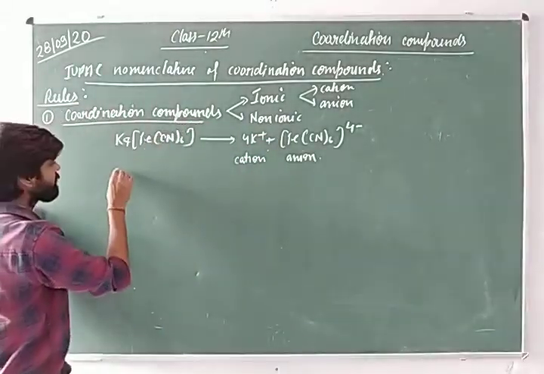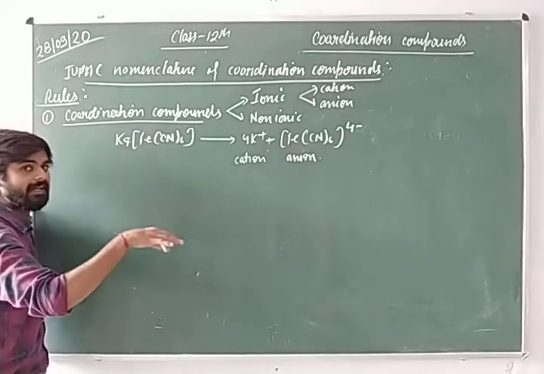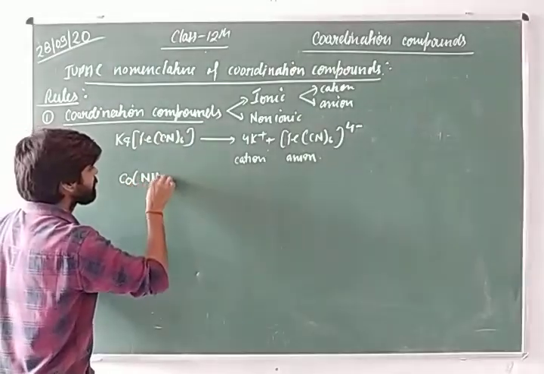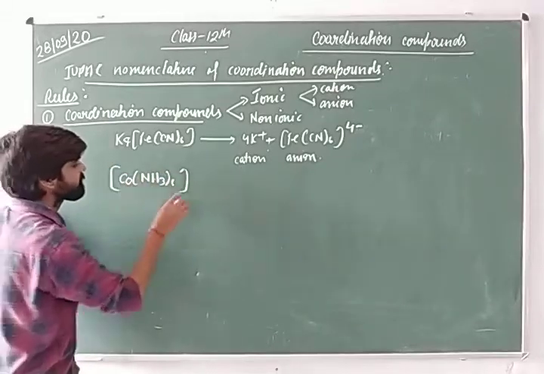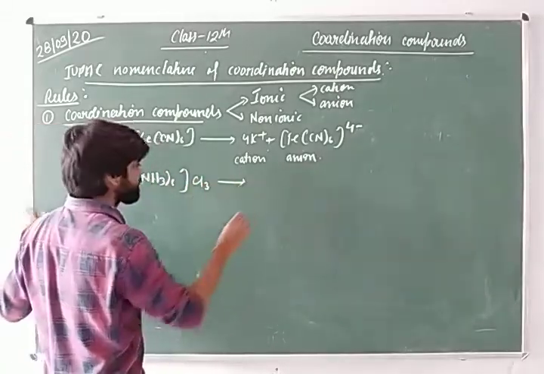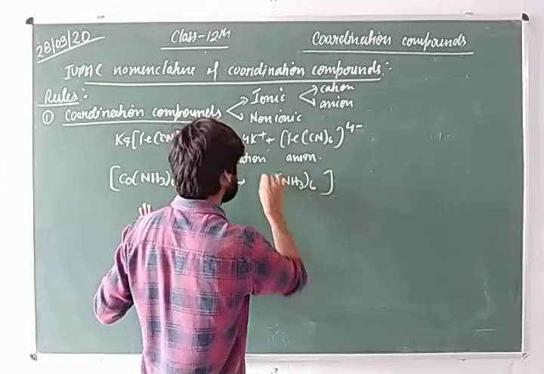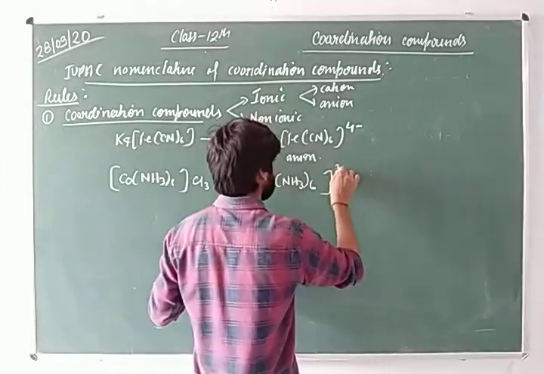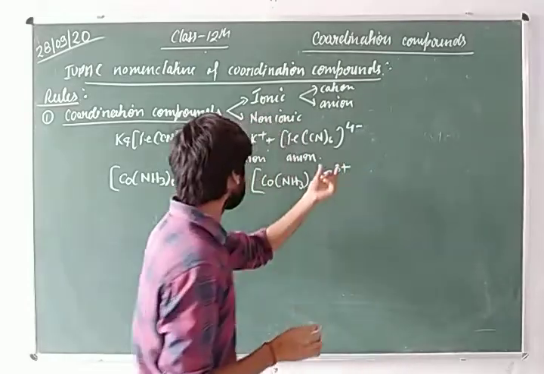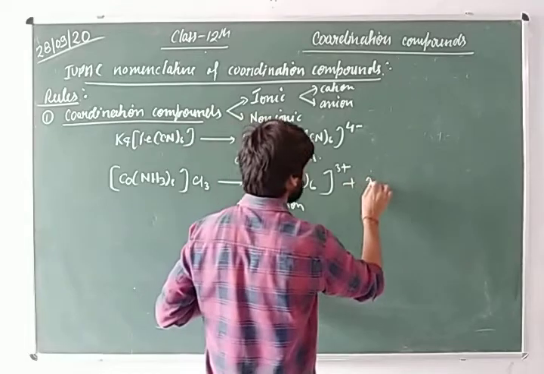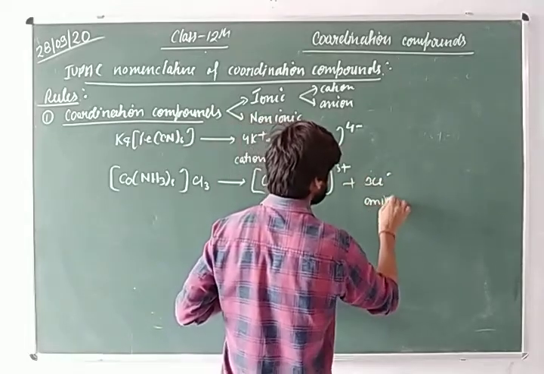Suppose the complex is a cation, like this. Here you can see that the complex is the cation, and here 3 chloride is the anion.